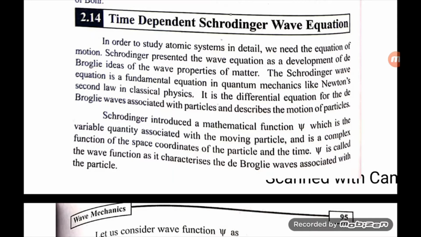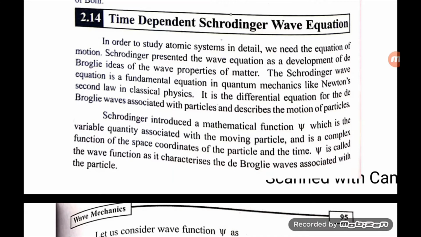Now, the time dependent Schrodinger wave equation. Already we know that particles have wave nature. If particles have wave nature, then those waves we can write as an equation, which is called a Schrodinger wave equation. For that wave equation, a mathematical function psi is used. Psi is a variable quantity associated with the moving particle. It is a complex function of the space coordinates of the particle and time.